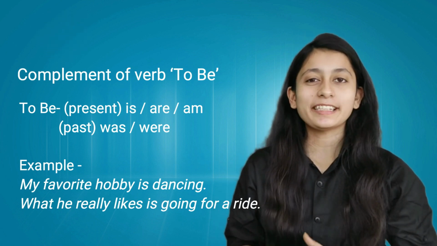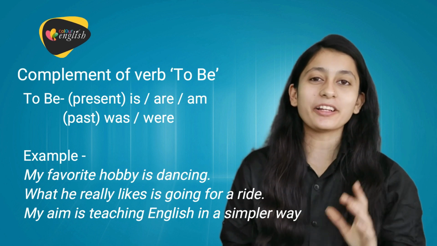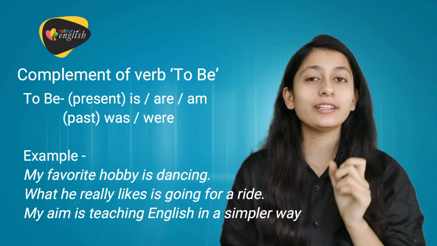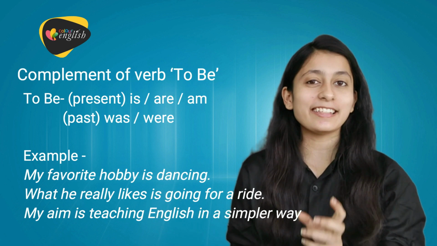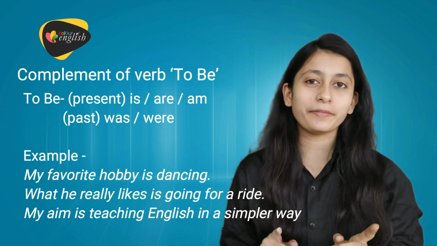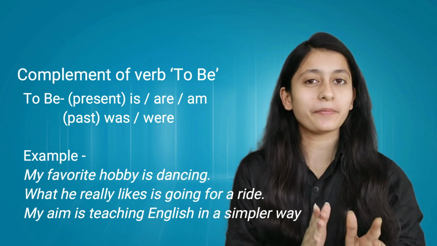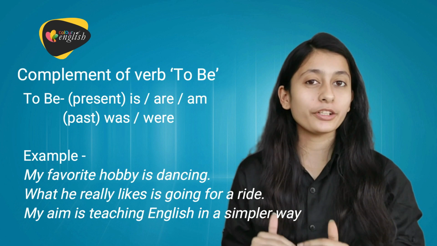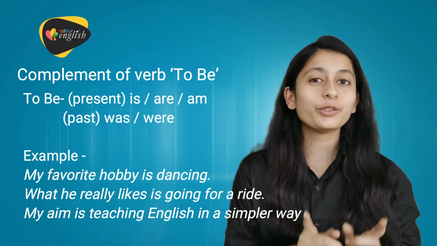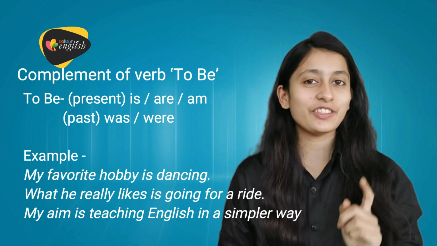Now let's see one more example. My aim is teaching English in a simpler way. Here also let's see the word teaching is a gerund as it is placed after the verb to be. इसके बाद place हो रहा है यहाँ पर teaching. So teaching act as an object of the verb to be that is used to complete the sentence. So teaching is a gerund.